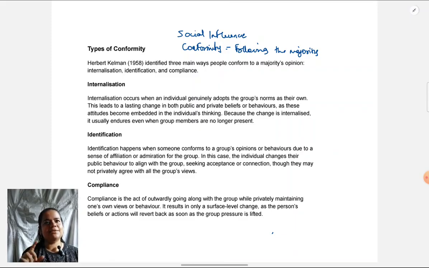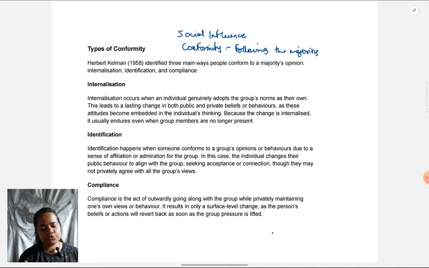You feel as if you are also obliged to do the same thing. Because of that, many times, not always, but many times, you end up doing what most other people are doing, even if you hadn't thought about it by yourself. Just because you've seen them doing those things, you do tend to do it. So then you might end up coloring your hair in the same shade. That is what we call conformity, doing what most other people are doing.